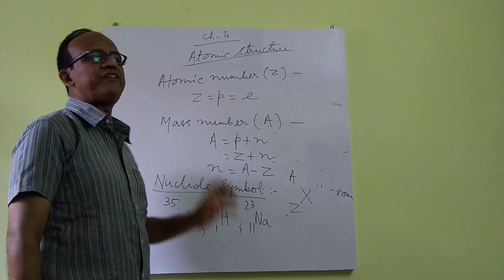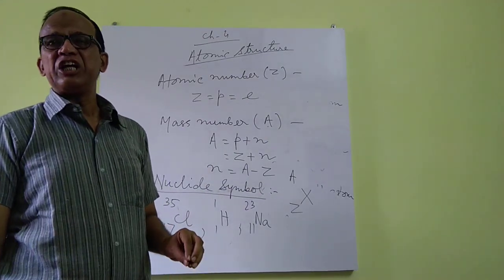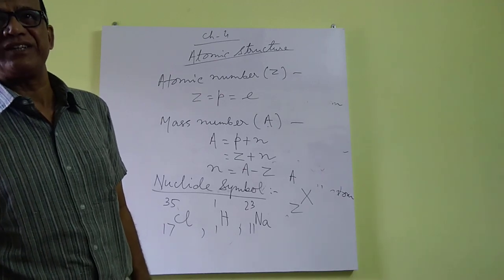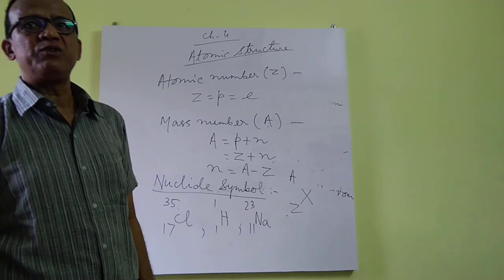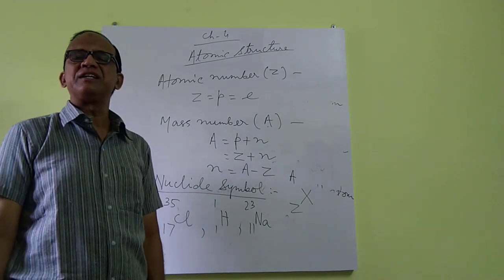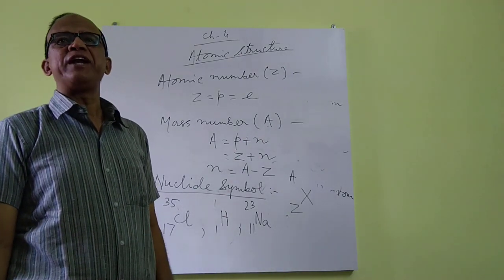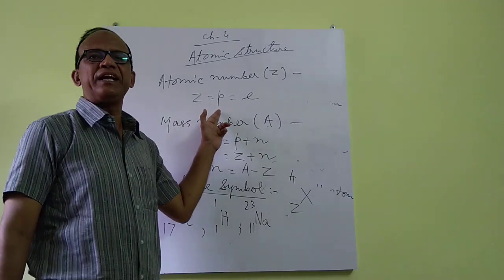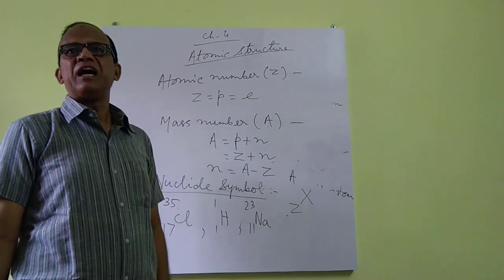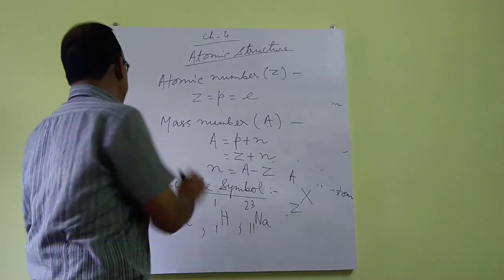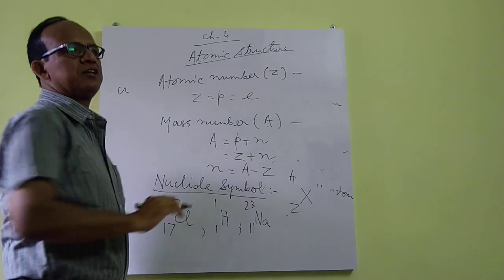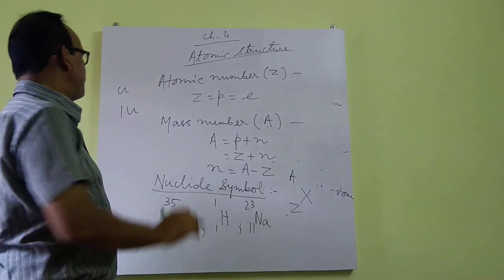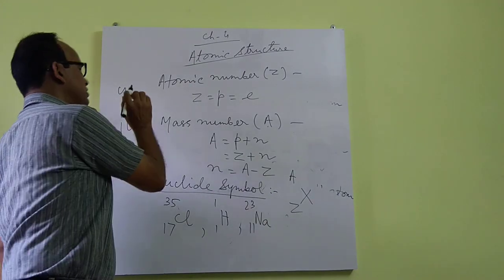Now mass of the particle is measured in the unit called atomic mass unit. One atomic mass unit is the mass of one proton. Like mass of proton is 1 AMU and the symbol of atomic mass unit is U. So mass of proton is 1 U. Mass of neutron is equal to the mass of proton, so its mass is also 1 U.